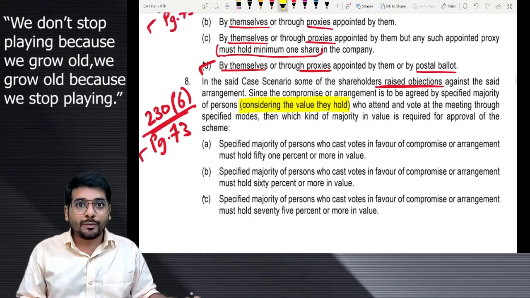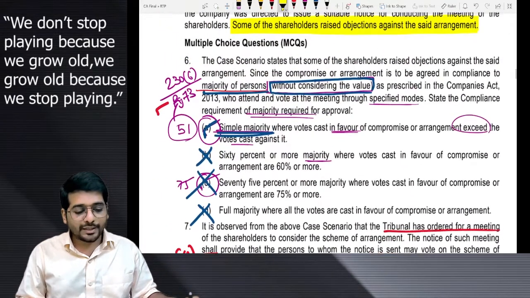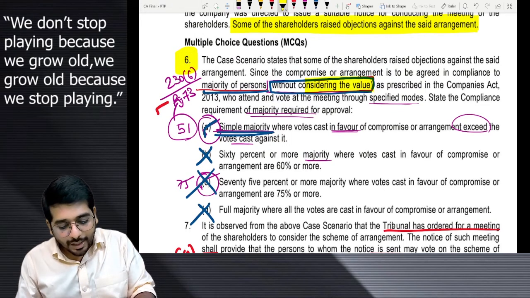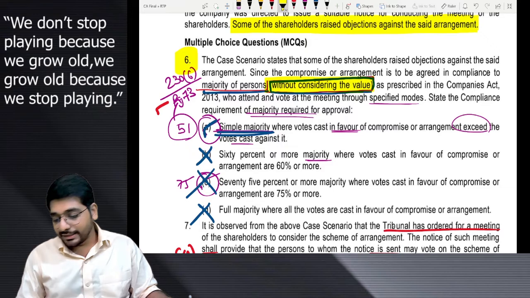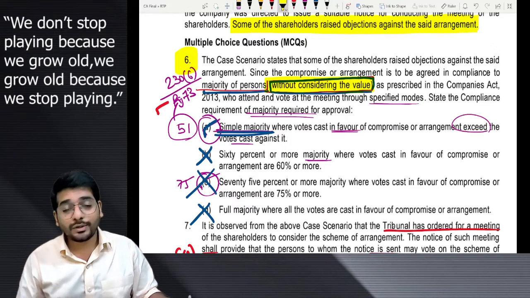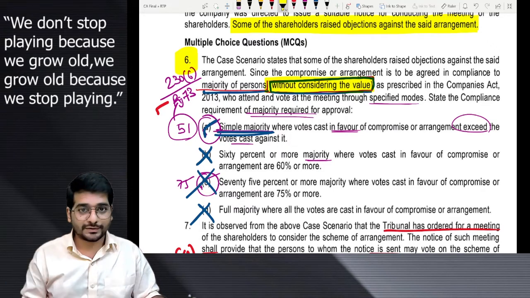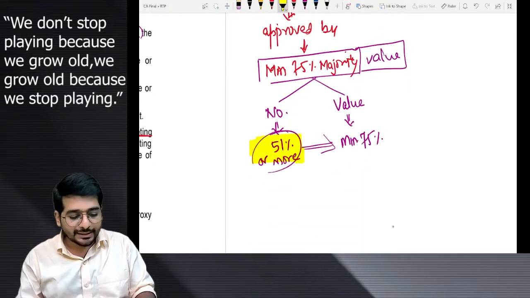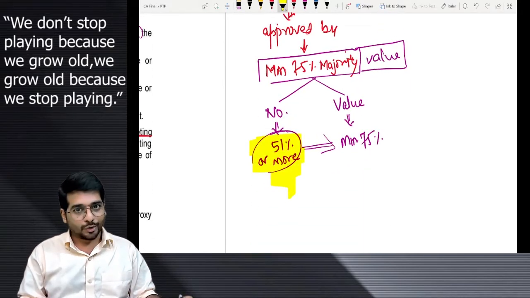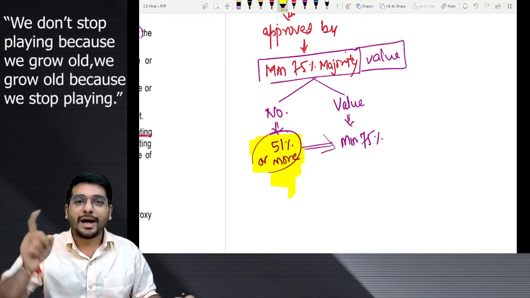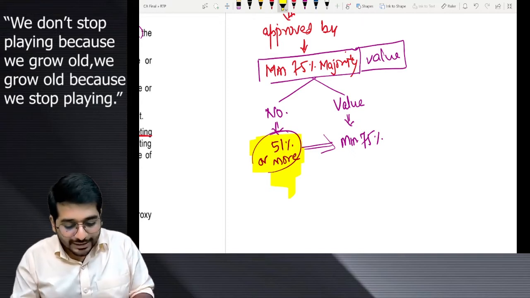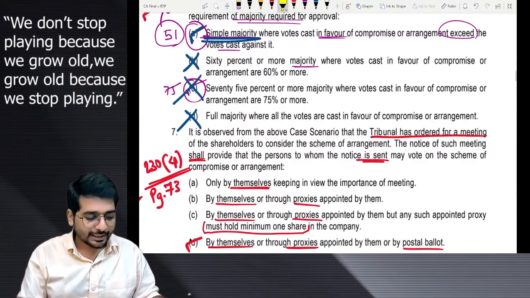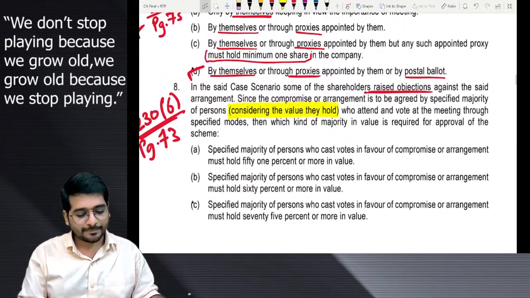Considering the value. You know why this came to my mind? Because just above in this MCQ number 6, they said without considering the value. Where they said considering the value, without considering the value, what was the difference? Difference we have explained over here. Without considering the value means in number 51% or more, and after considering value, this number should hold minimum 75% of the capital.